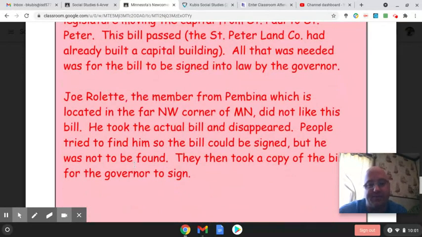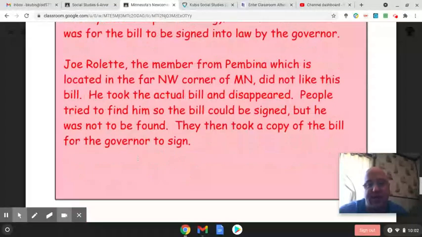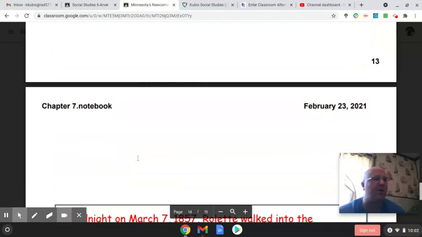So Joe Roulette, one I had mentioned in the previous set of notes from the first page, didn't like that. So he took the bill and disappeared. He ran with that bill before the governor could sign it. Well, they took a copy of the bill to the governor to sign, which he did. Then there were more arguments, like, wait a second, that's not the original bill. That's a copy. He has to sign the real thing.